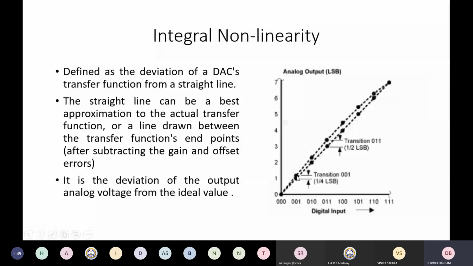The integral nonlinearity is the difference of these two, and this is 1/4 LSB. And we'll see that this increases here. The ideal should be this, actual is this for the 011 transition. So the integral nonlinearity is the difference between the actual and the ideal.